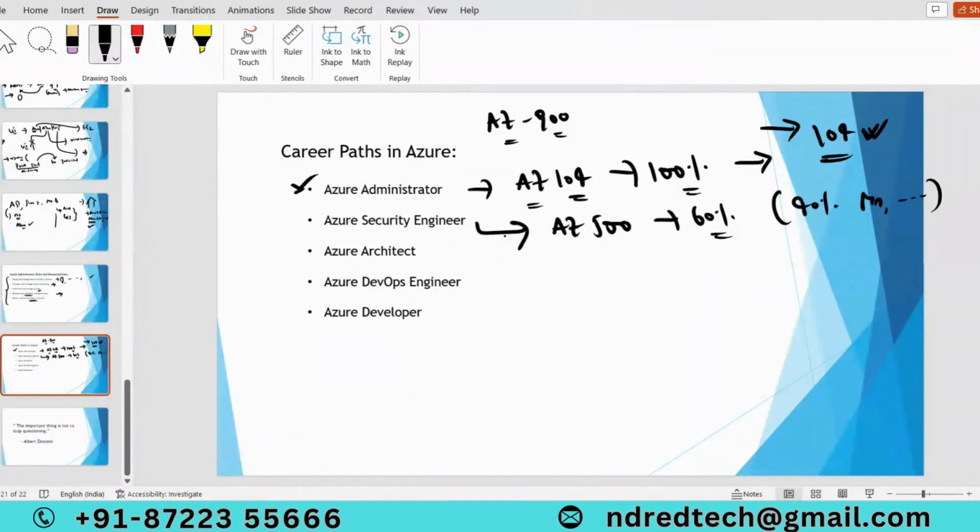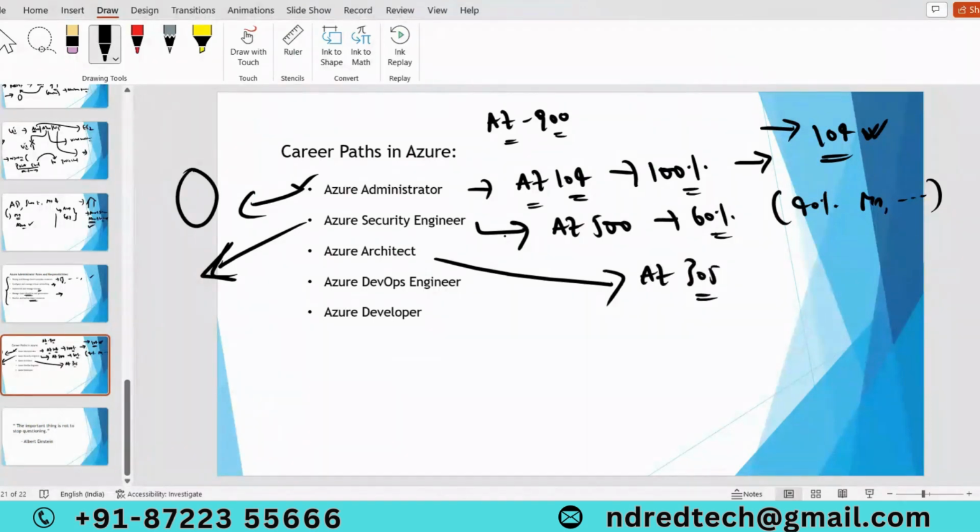As an Azure administrator, we are going to create infrastructure like virtual machines, SQL databases, storage accounts, networks, everything. What's the responsibility of an Azure security engineer? They have to check whether the resources we create are created as per security standards. That is their responsibility.